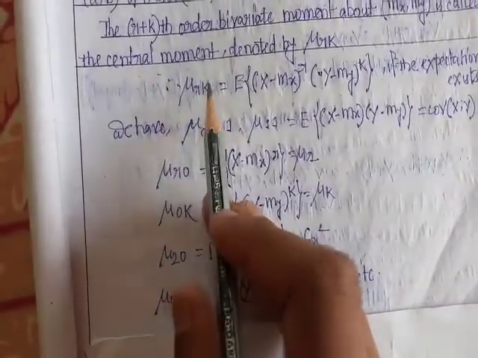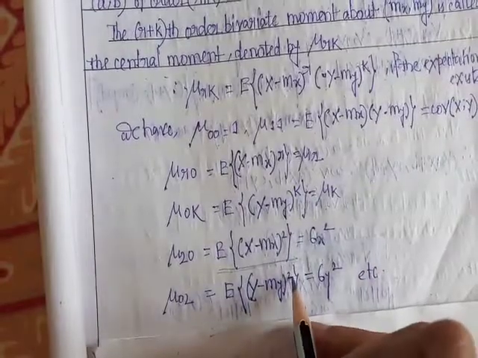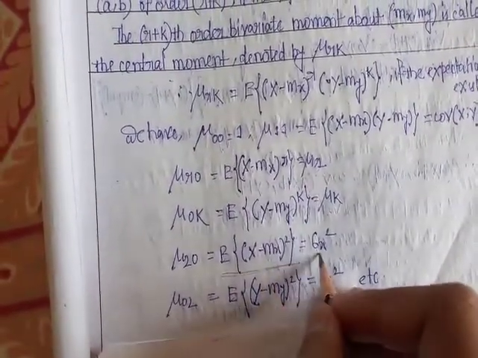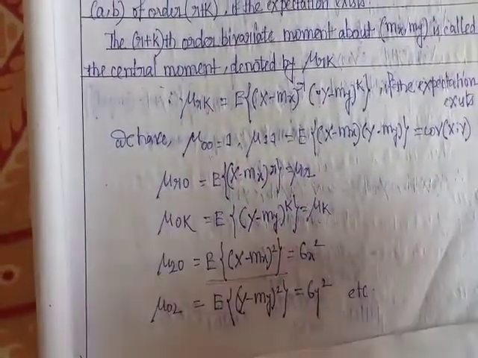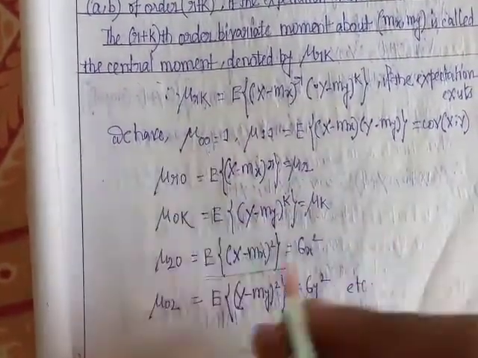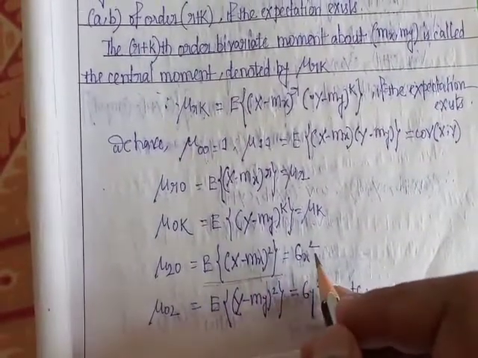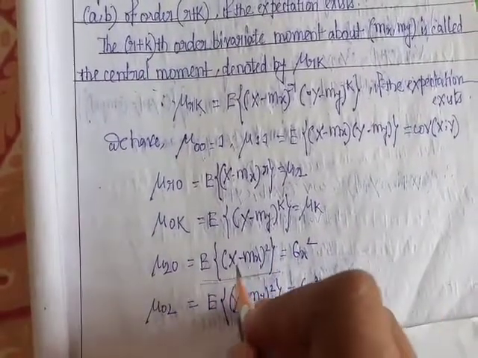If we put r equal to 0 and k equal to 2, we get the expectation of (y minus my) whole square. This is the variance of y. We already discussed the formula for variance of x; here for the two dimensional case, variance of x equals the expectation of (x minus mx) whole square, where mx is the expectation of x.